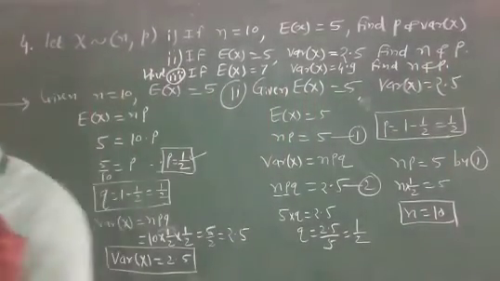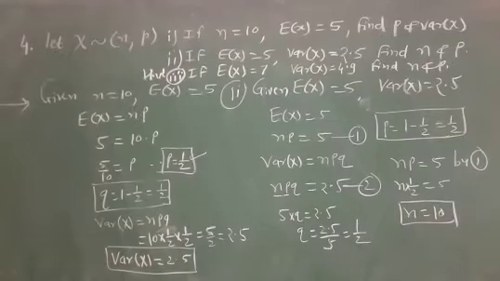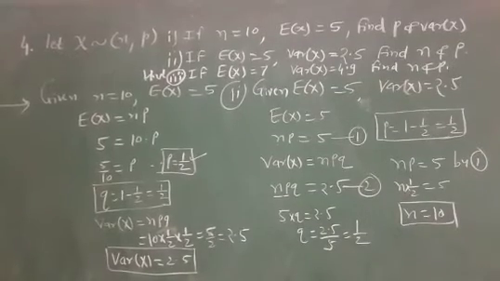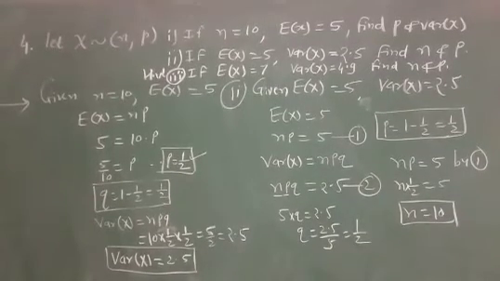Write in your notebook, that is variance of x and E of x, for homework.